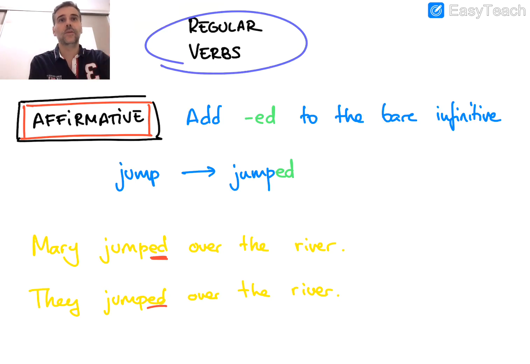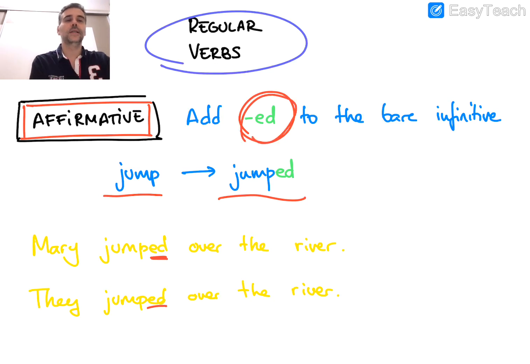On the affirmative ones, as you can see here, we're going to add just ed to the verb infinitive. For instance, we've got the verb jump, we transform it into past, jumped. Sometimes it sounds like t, sometimes it sounds like id, but you will see it later. The most important thing is that we add ed. Here you've got an example. Mary jumped over the river. They jumped over the river.